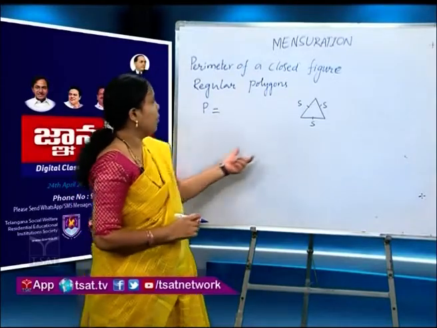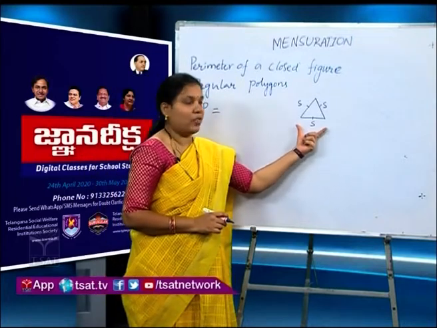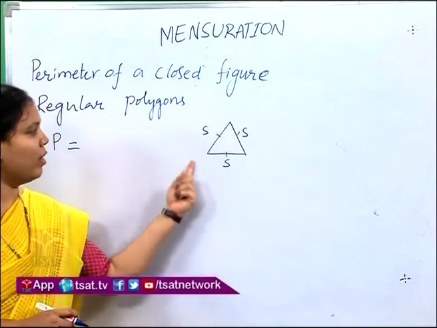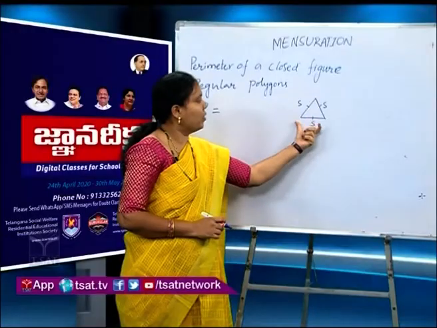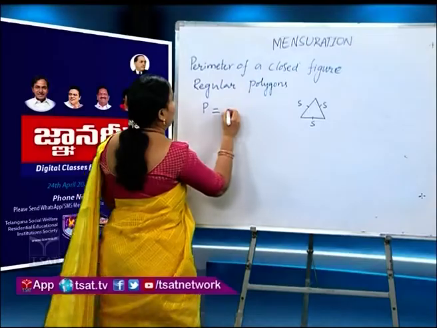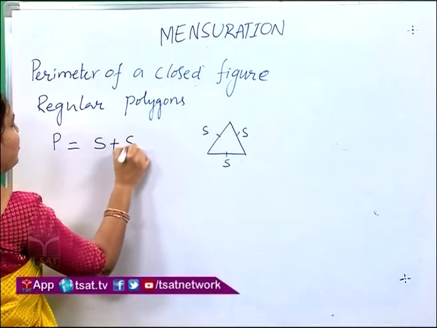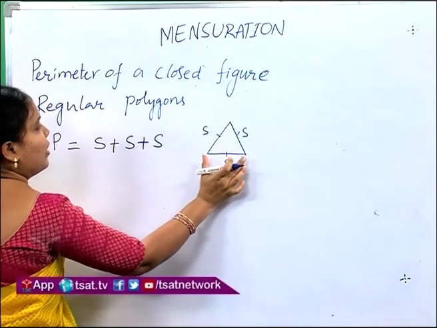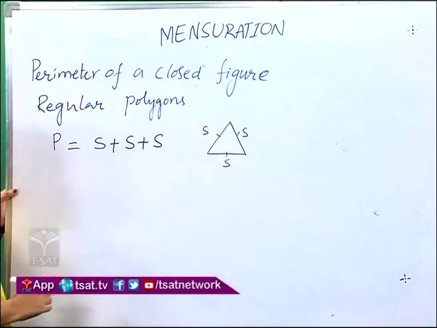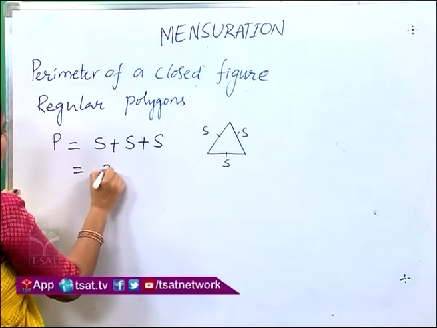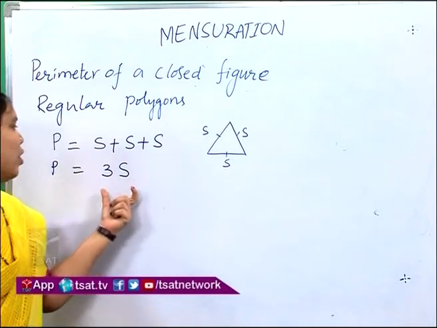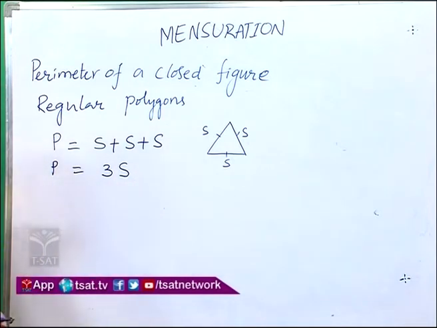It is also applicable for an equilateral triangle. Just add all the sides: S plus S plus S, because an equilateral triangle has 3 sides of equal measure. Then it is equal to 3S. Perimeter of an equilateral triangle is equal to 3S.